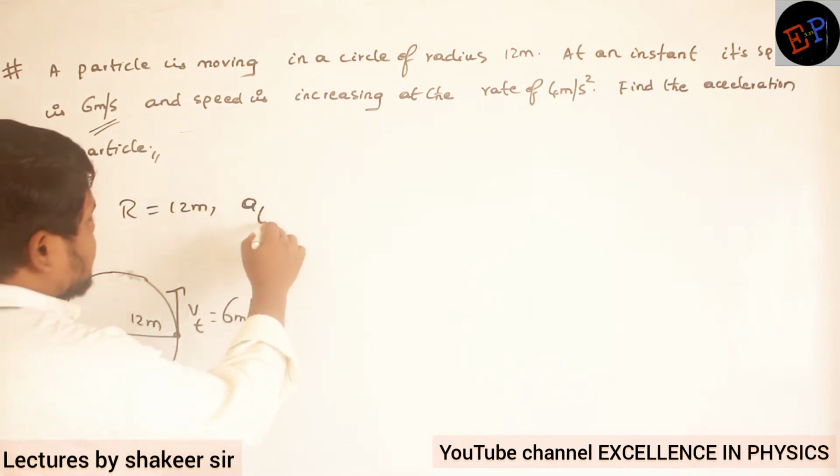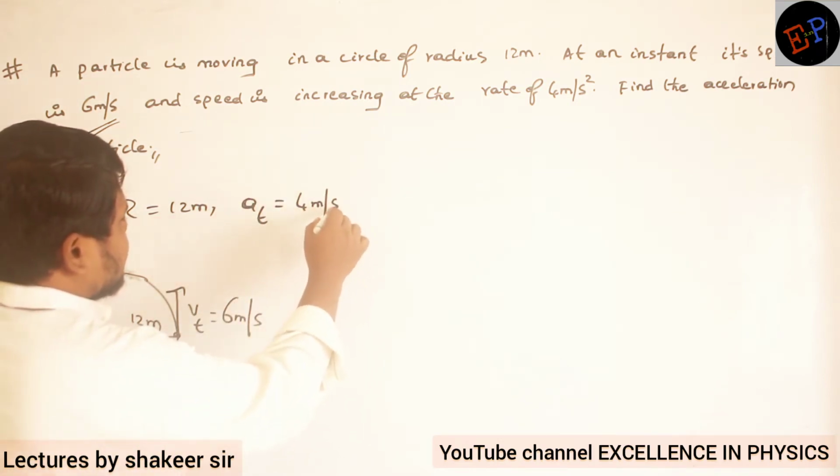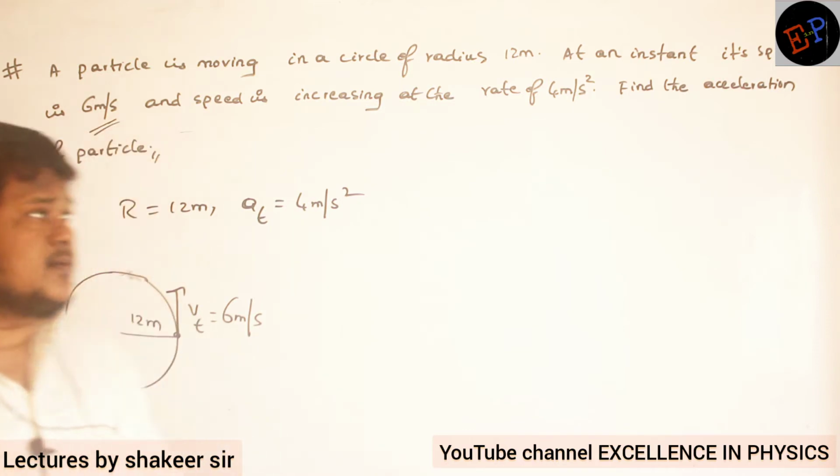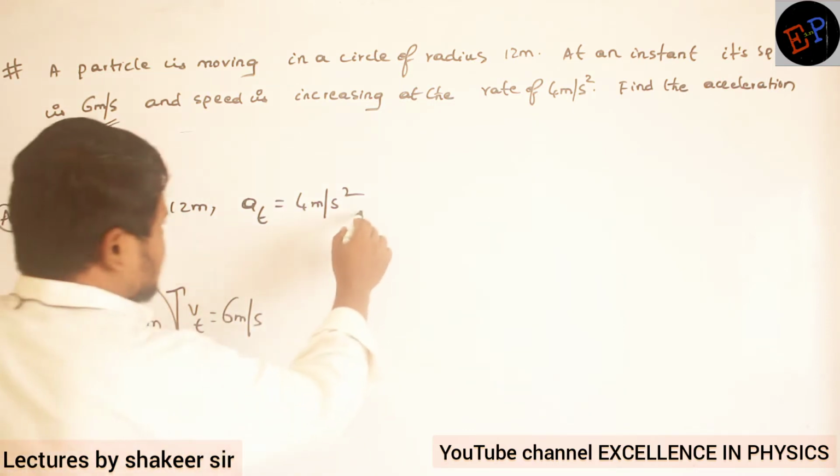Tangential acceleration. Tangential acceleration is 4 meters per second square. Tangential velocity is increasing, no? Then it is called tangential acceleration. Are you able to understand? Okay. Then find the acceleration of the particle.